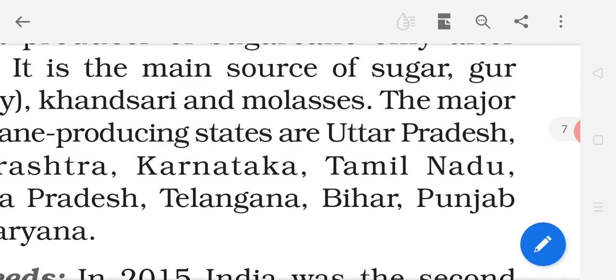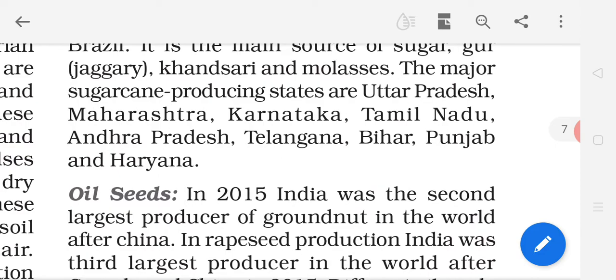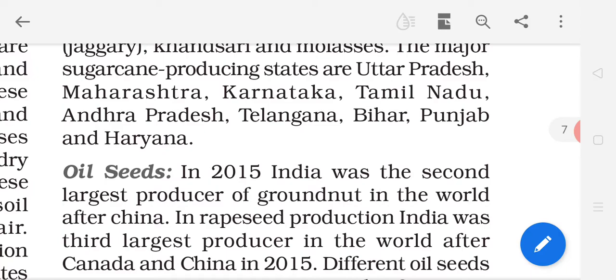raw sugar. The major sugarcane producing states are Uttar Pradesh, Maharashtra, Karnataka, Tamil Nadu, Andhra Pradesh, Telangana, Bihar, Punjab, and Haryana. Now these are the important and major sugarcane producing states. So you have to find out and locate also on the given political map of India the major sugarcane producing states. Okay, are you understanding?